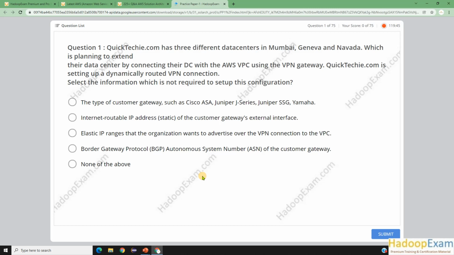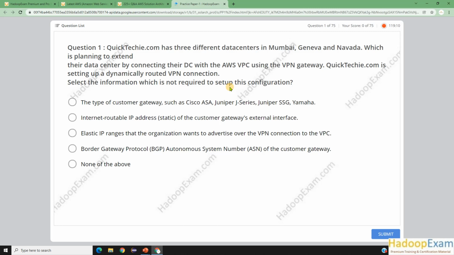So this is the first question. Quicktechie.com has three different data centers: one in Mumbai, another in Geneva, and another in Nevada. It is planning to extend its data centers by connecting them with an AWS VPC using the VPN gateway. QuickTechie.com is setting up a dynamically routed VPN connection. Select the information which is not required to set up this configuration. So the question is saying, which is not required to set up this configuration.